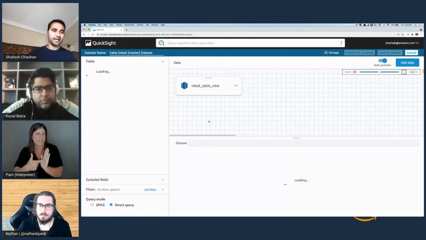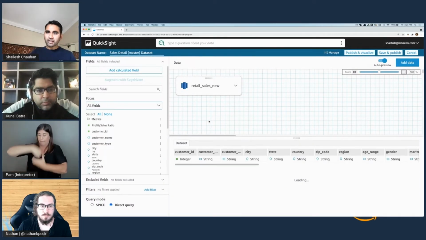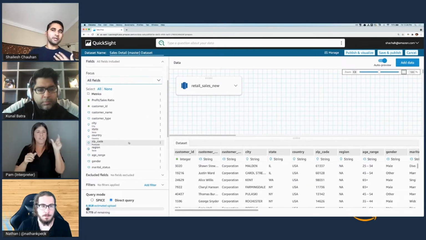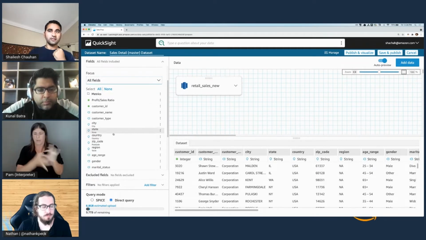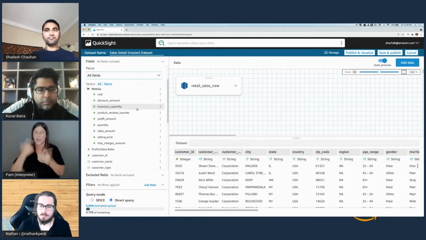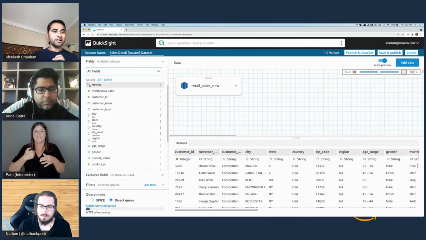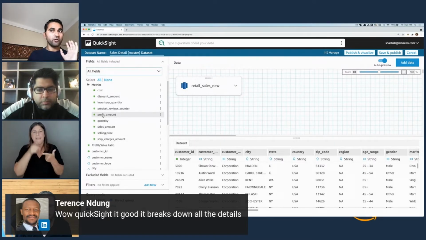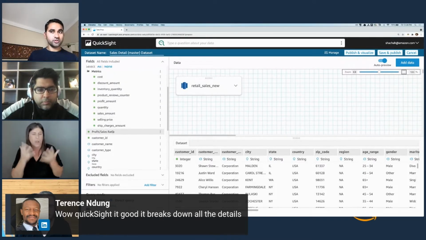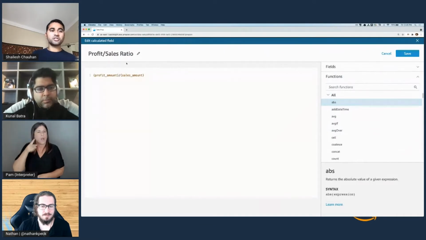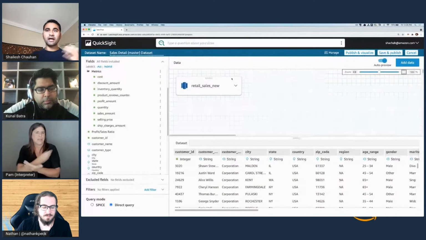So let's say I have all of the sales data coming in, and this is coming in from Redshift. I have all of these columns that come in from the table connecting to the source, right? So these are coming in directly. And I also have metrics that are defined in this, and I have called them out separately. And I make sure that, hey, these are the metrics, these are the names that for profit amount, I want everybody to use. So for example, I can also create a calculated field, like I want a ratio of profit to sales, right? How much profit am I making as a ratio of sales?